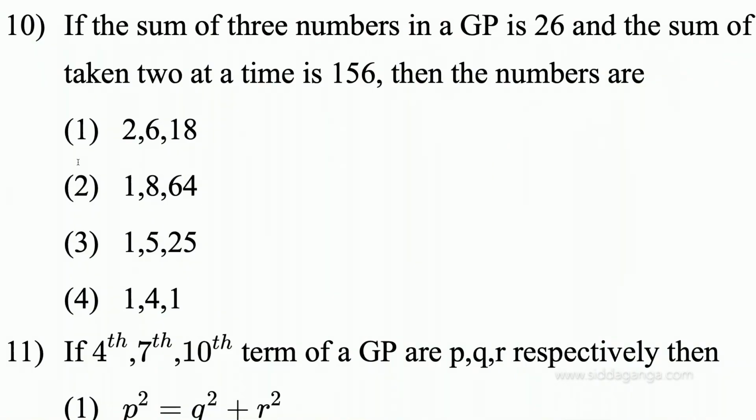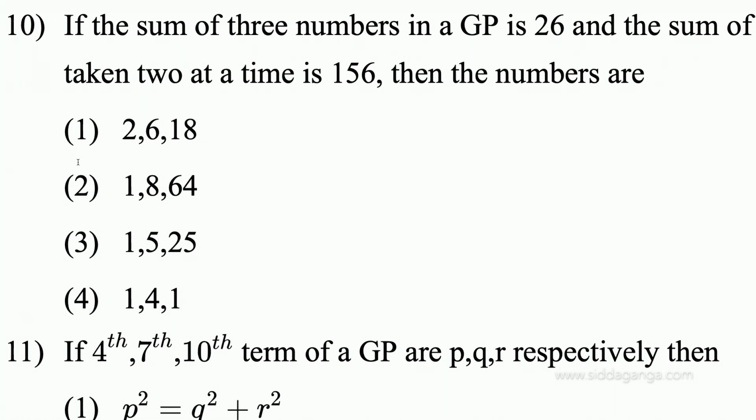Okay, question number 10 is like this. If the sum of 3 numbers in a GP is 26 and the sum of products taken 2 at a time is 156, then the numbers are? Sum of 3 numbers in a GP is 26.